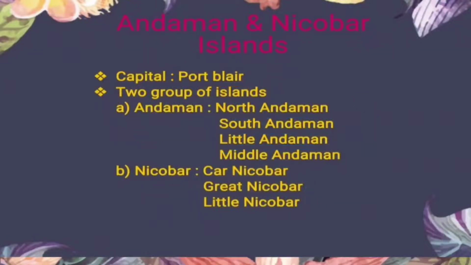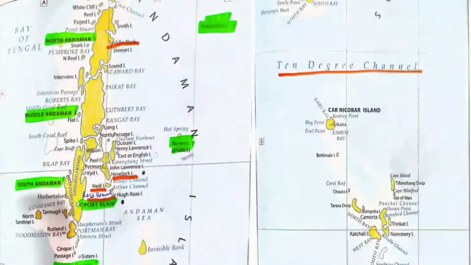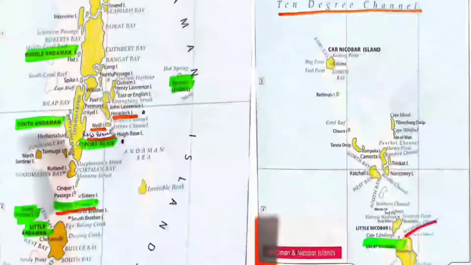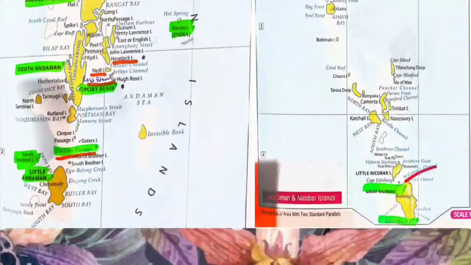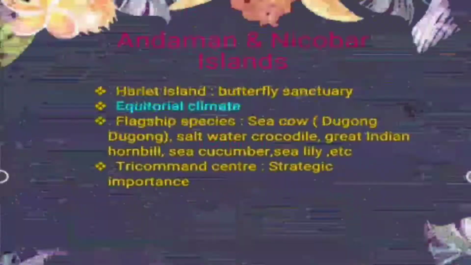Let's locate them on the map. So this is the map of the Andaman Island, and this is North Andaman, Middle Andaman, South Andaman, and this is the Little Andaman. Moving to the Nicobar Island, this part is the Nicobar Island. So this is Car Nicobar, this is Little Nicobar, and this here is the Great Nicobar. Moving back to our slide.